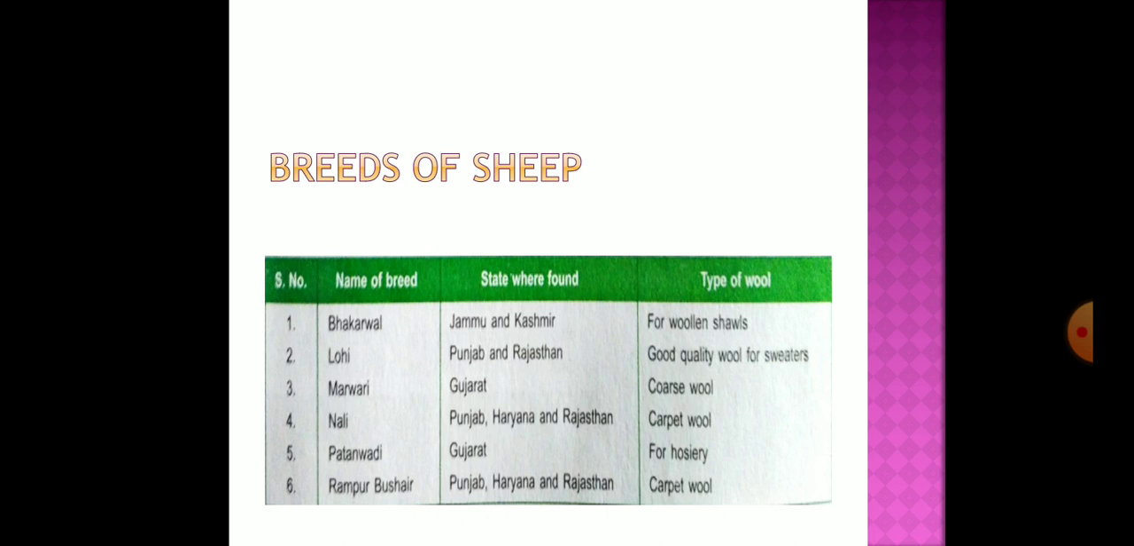Then the fifth one we have is the Patanwadi. This is also found in the Gujarat region, and it is very famous for making hosiery, or you can say socks. Then the Rampur Bushair. Rampur Bushair is found in Punjab, Haryana and Rajasthan, and this wool is also used for making carpets, and therefore it is also known as carpet wool.